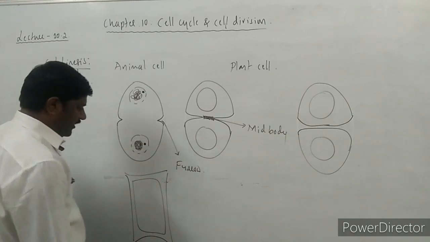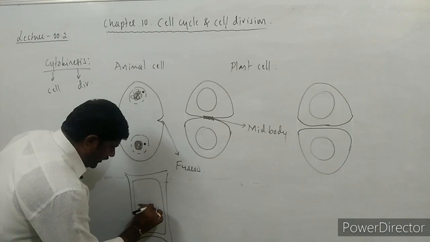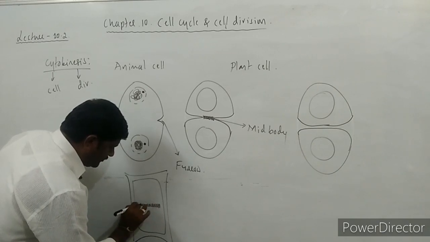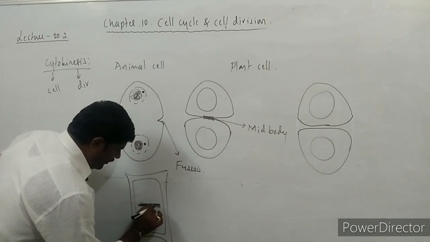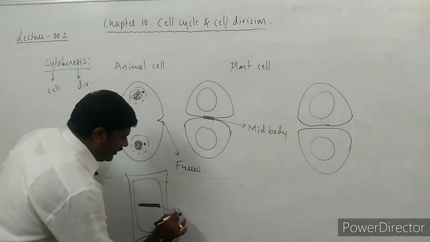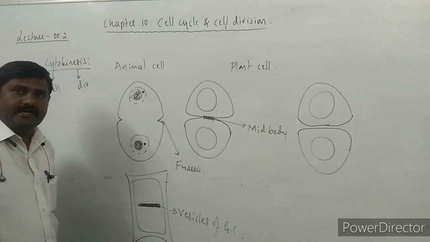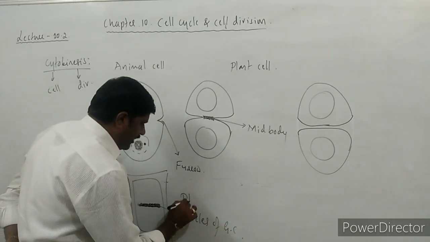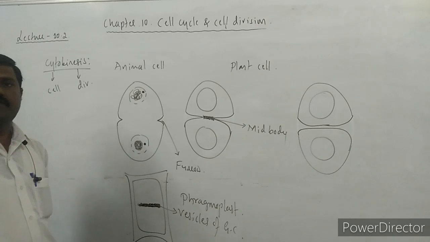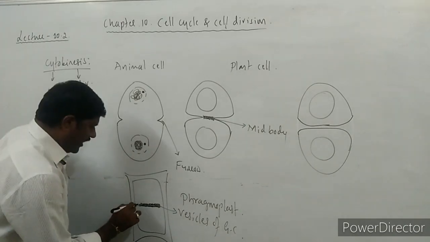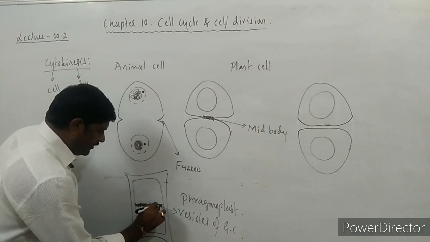So what happens instead? All the spindle fibers present at the equatorial line gather themselves, elongate themselves, and gather all the vesicles of the Golgi complex here. So all the vesicles of the Golgi complex are gathered at the center, and this forms the phragmoplast. What does it form? Phragmoplast. And this phragmoplast ultimately reaches the cell wall.